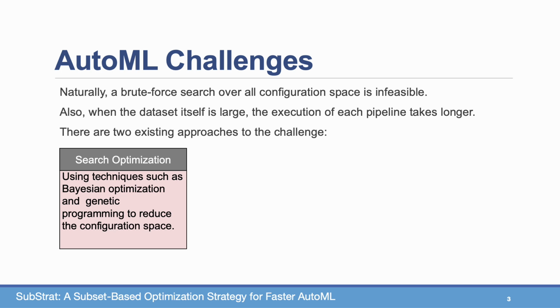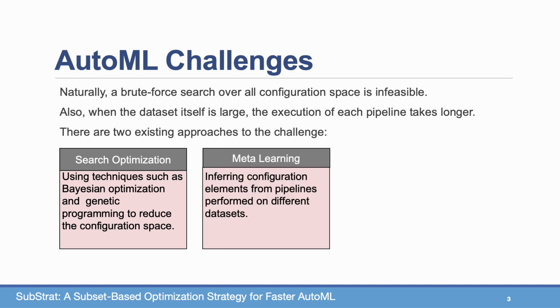For the general problem, there are two main approaches in existing works. The first approach is search optimization and heuristics. Such approaches use techniques such as Bayesian optimization and genetic programming to reduce the configuration space and focus the solution on promising machine learning pipeline configurations. Another approach is meta-learning, where we infer which configuration elements to use based on mining existing configurations that were performed on different datasets. So this is basically employing machine learning for machine learning.